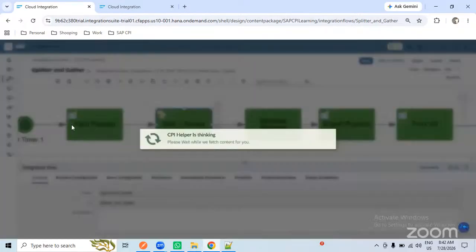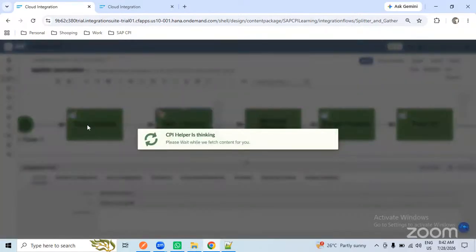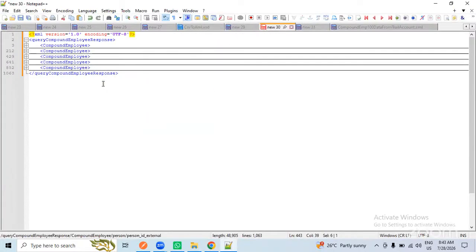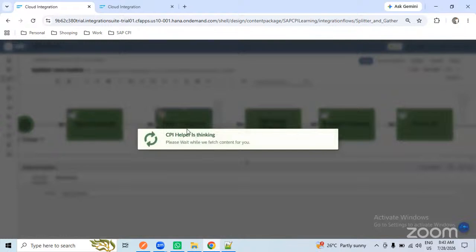So whatever the data that I have uploaded into the input one, that is correct, no? I have uploaded my compound employee data. These records I have uploaded. The same records will be updated into the splitter one. Why is it taking time?